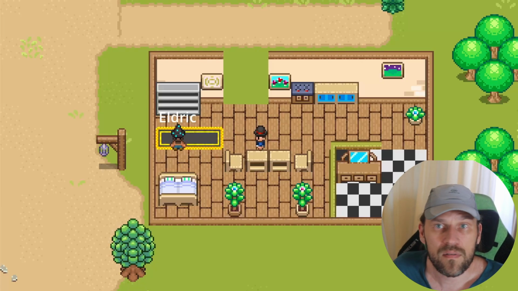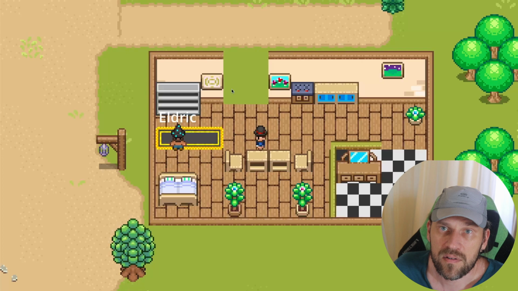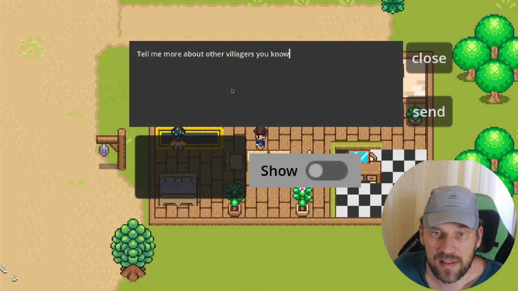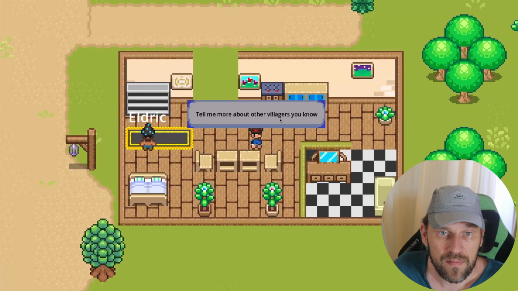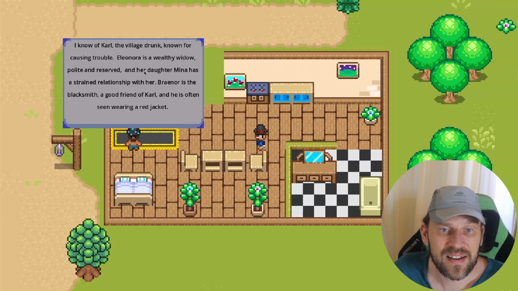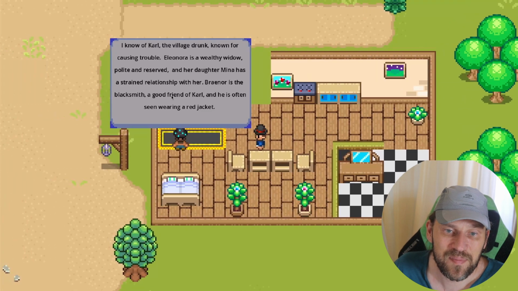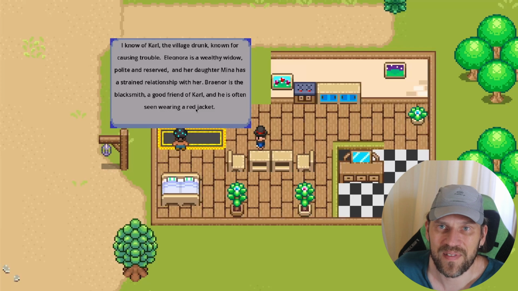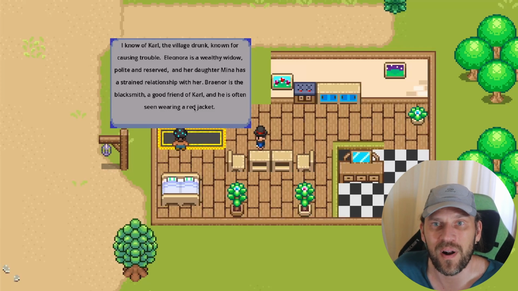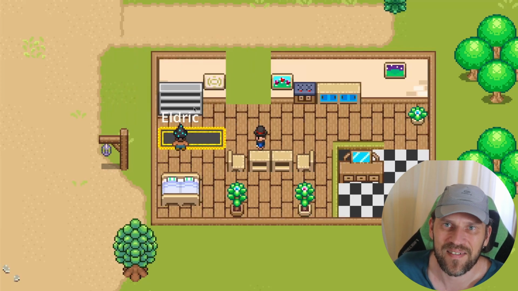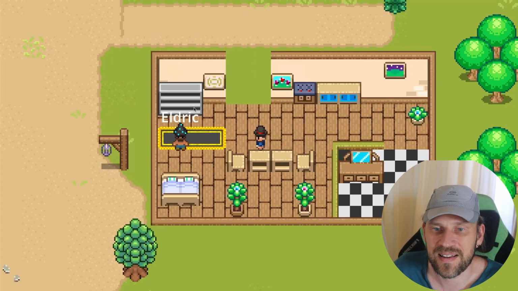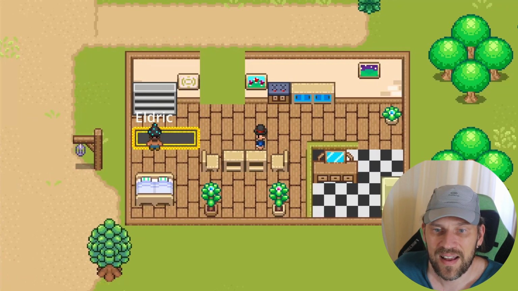Now we can go and talk with other villagers and maybe find out about all the social dynamics in this game. Let's ask Eldrick, tell me more about the villagers you know. He will tell us about Carl, the village drunk, Eleonora, the widow, Mina, her daughter, and Brianor, a blacksmith. He tells me he's been seen wearing a red jacket. It's in his prompt, but he knows that Brianor has a red jacket, and it will come later. We will see how this plays out.